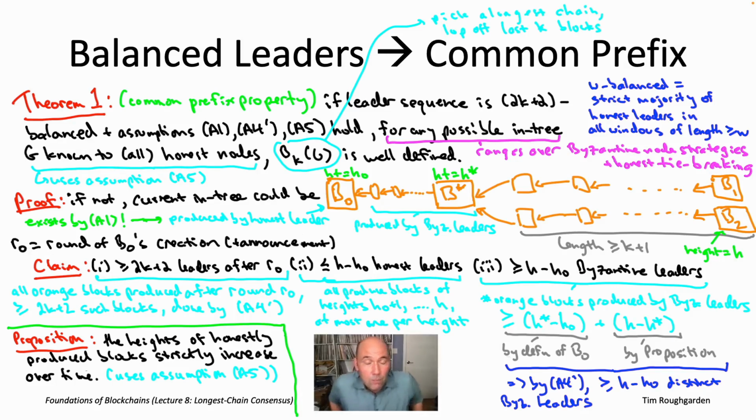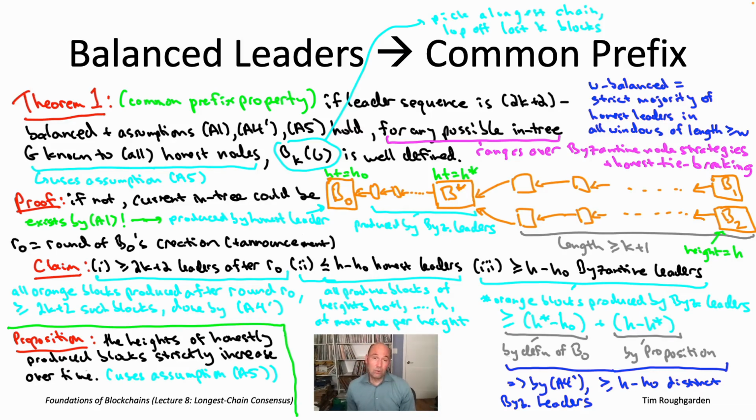So that completes the proof of Theorem 1 of the common prefix property. Just as a review, it was by contradiction. We assumed that BK of G was not well defined. What does that imply? That implies you have an orange structure like the one on the slide. And then we proceeded to show that the leader sequence could not actually have been 2K plus 2 balanced. How do you show something is not W balanced? You exhibit a window of leaders of length at least W that's at least half Byzantine. What was our window? We looked at the most recent set of leaders, everything after R naught, the round in which the honestly produced block B naught, anchoring this orange structure, was chosen. So it's the leaders starting immediately after round R naught.